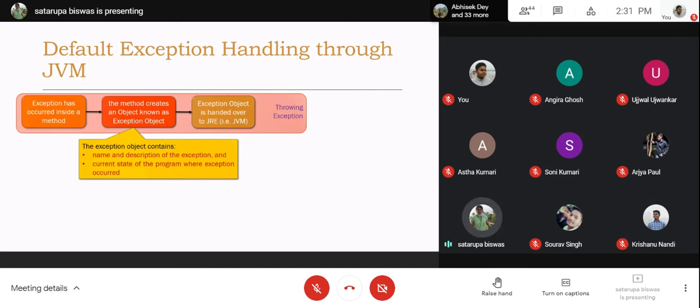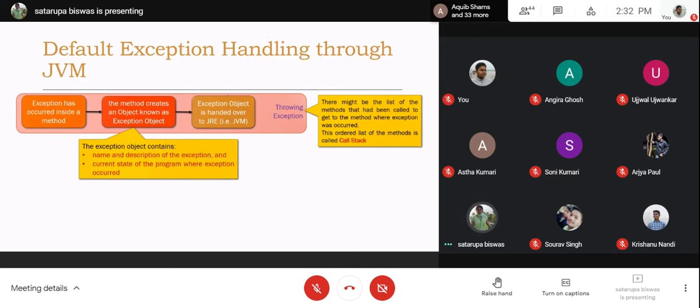The method cannot handle it, so it will move to the JRE. If the method is called from some other method and there is a method calling trail, it will go back through the trail, and when it finally reaches main and there is still no measure to take care of the exception, it will finally reach the JRE or JVM to handle it. This entire trail we call throwing an exception.